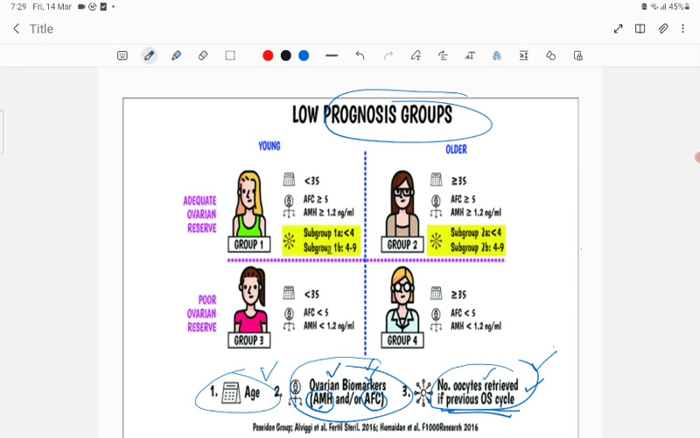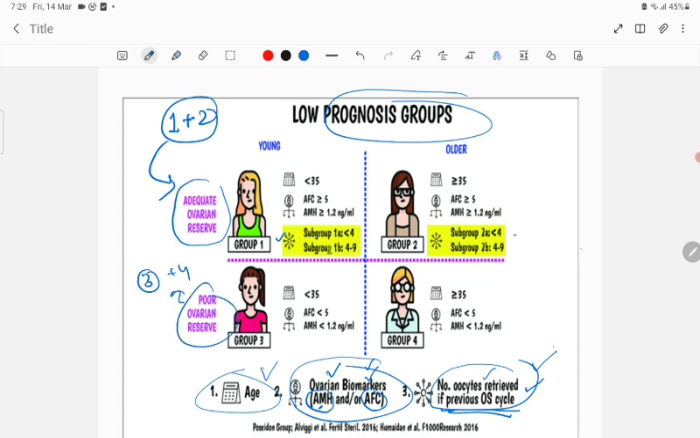Poseidon has group 1, group 2, group 3, group 4. Remember, groups 1 and 2 have adequate ovarian reserve, and groups 3 and 4 have poor ovarian reserve. Again, in groups 1 and 2, you can classify as young and older. These have adequate ovarian reserve. I have told you three parameters, the first is age.